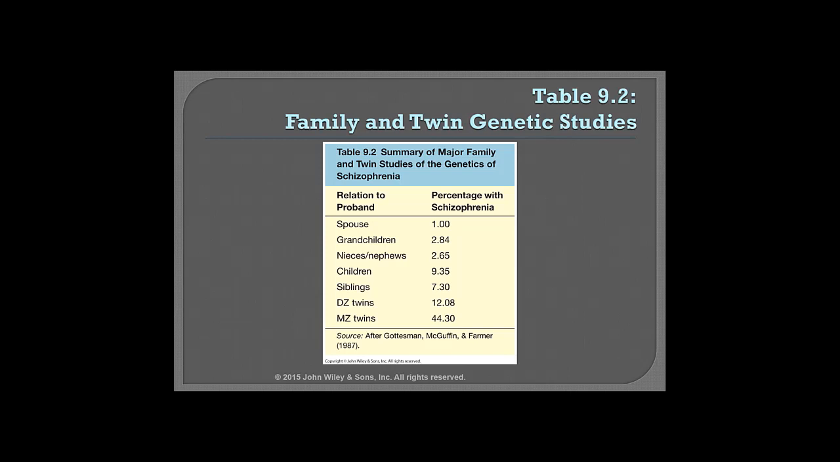if we look at a spouse, it hovers right around 1%. But when we're looking at monozygotic twins, and these are identical twins that share 100% of their genes, that hovers right around 44%. The more genetic overlap we have, the closer individuals are related genetically, the more likely we are to see the appearance of schizophrenia.